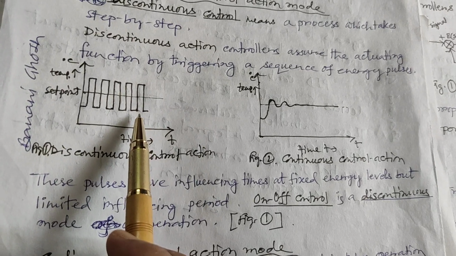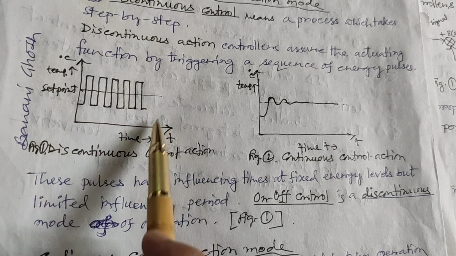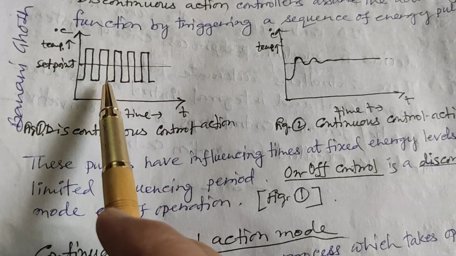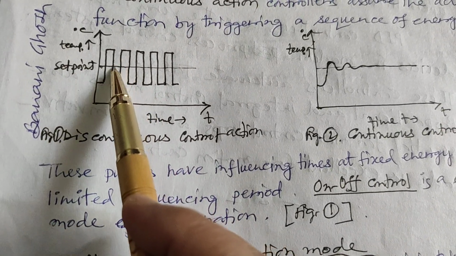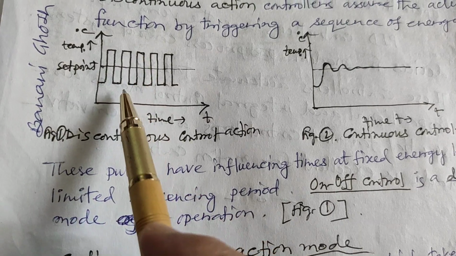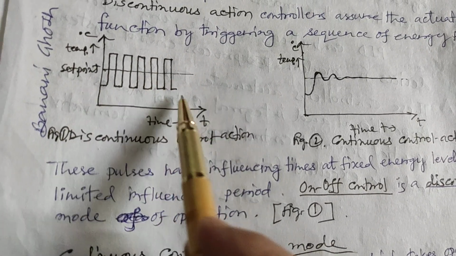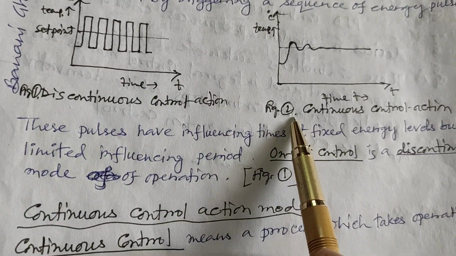On-off control is a discontinuous mode of operation. The example of discontinuous mode operation: here on, here off, here on, here off. So we can say on-off control is an example of discontinuous mode of control action.